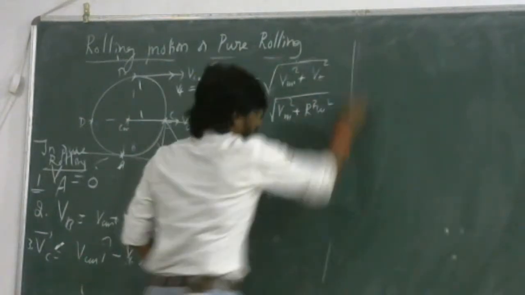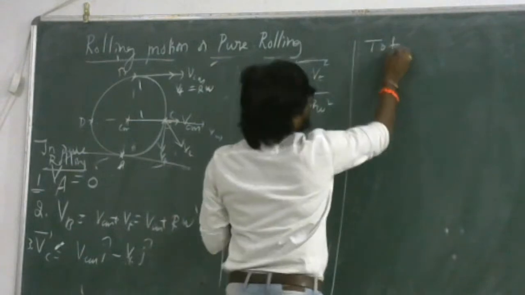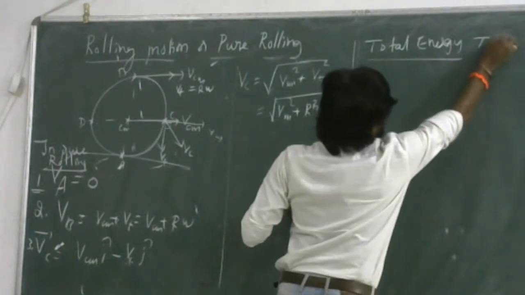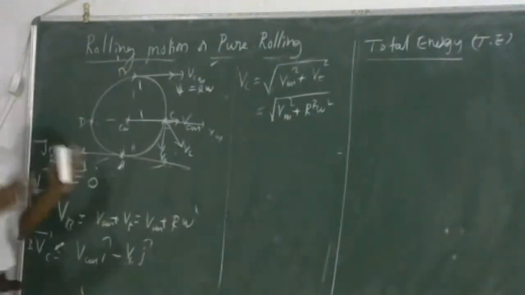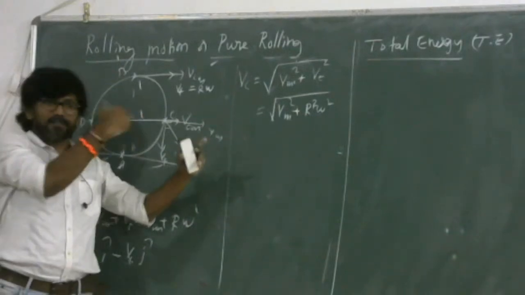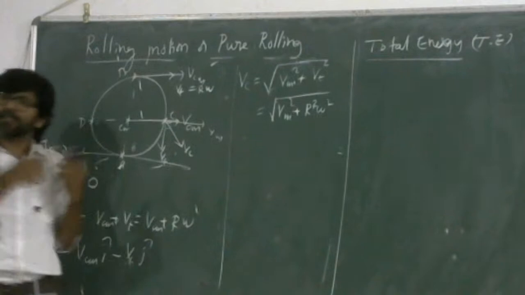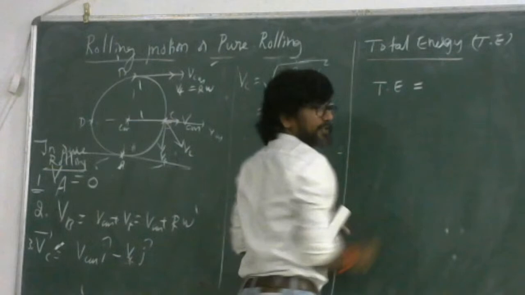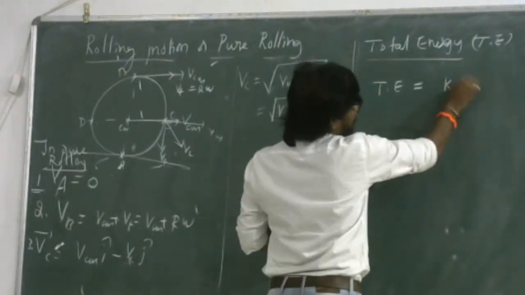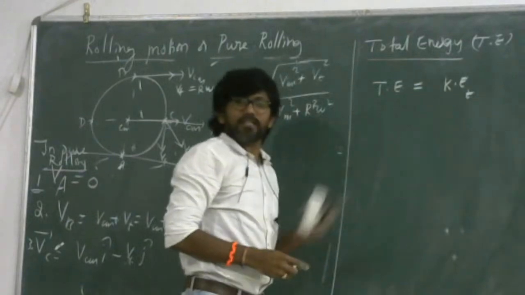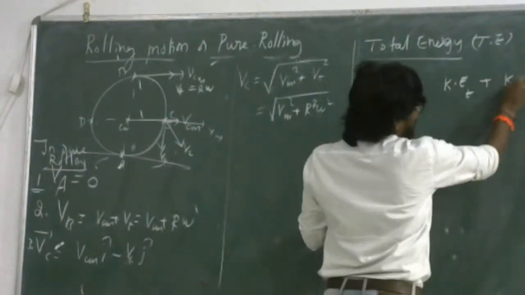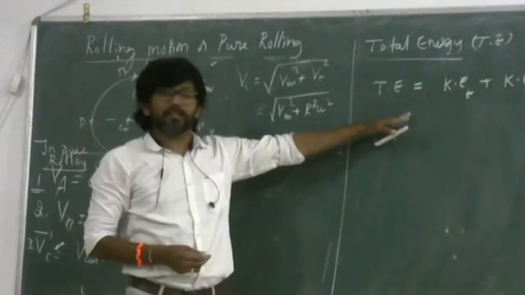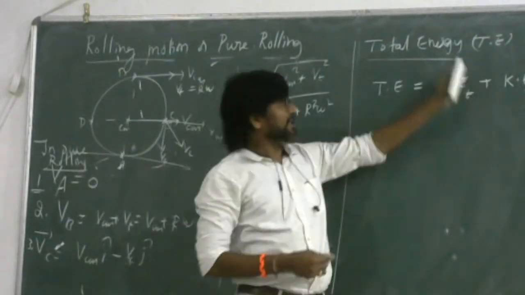Write down the subheading: total energy of the body, T. As the body is moving forward, that is in translational motion, and also rotating, that is in rotational motion, the total energy of the body is equal to the kinetic energy due to translation, the translational kinetic energy, plus the kinetic energy due to rotation, the rotational kinetic energy. It is equal to the sum of translational kinetic energy plus rotational kinetic energy.